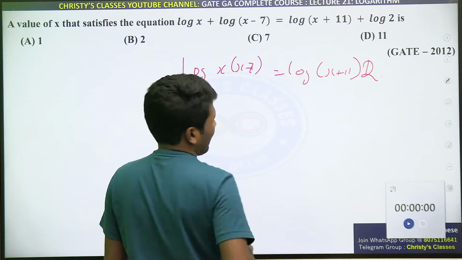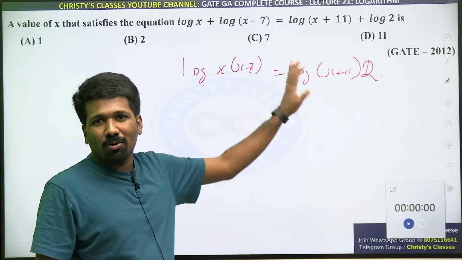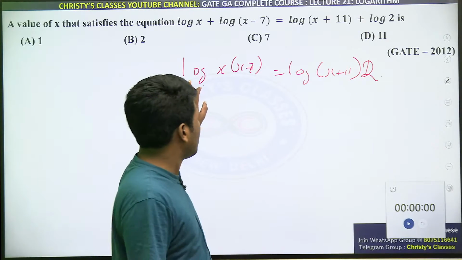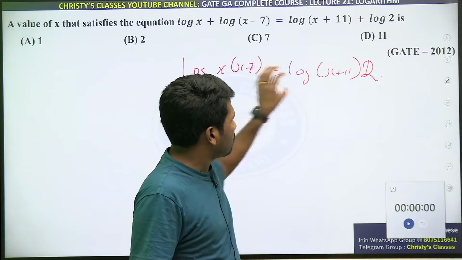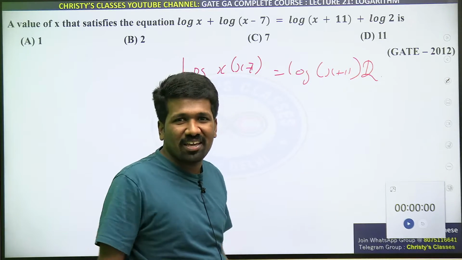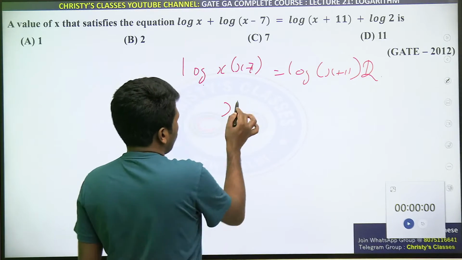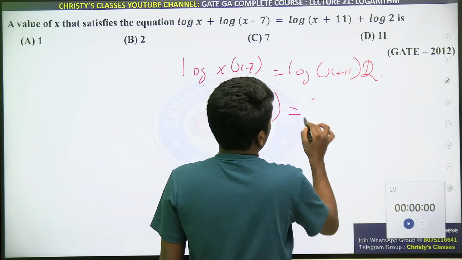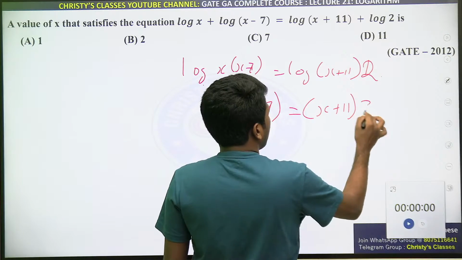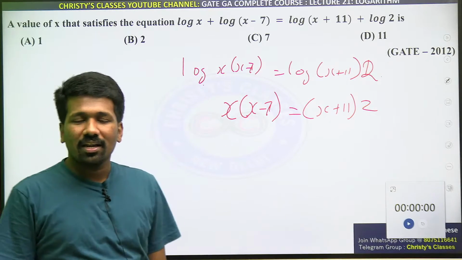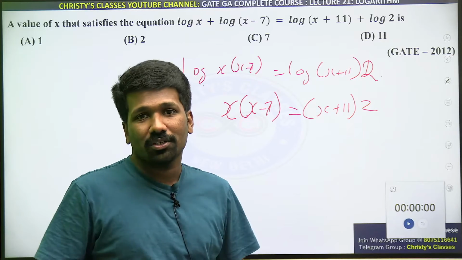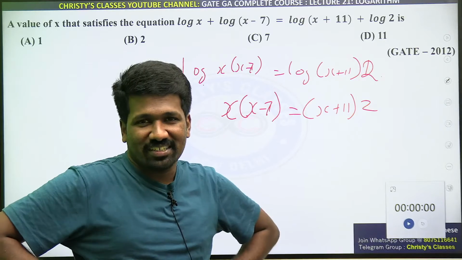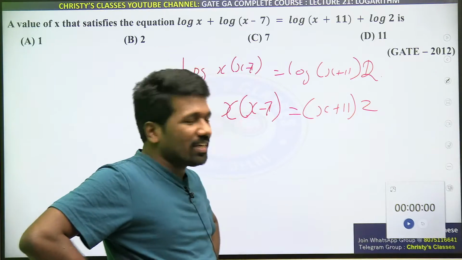So that means either we can say taking exponential on both sides, logarithm and exponential will cancel. But that is all not needed. You are just saying that logarithm of something, they are equal means that something will be equal, na. That is how to understand. Don't use unnecessary steps. X into x minus 7 equal to x plus 11 into 2. Now this has become a quadratic equation solving question, like we discussed in quadratic equation chapter. These all chapters are connected.